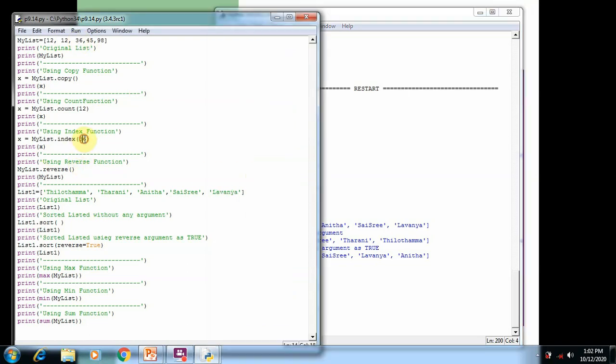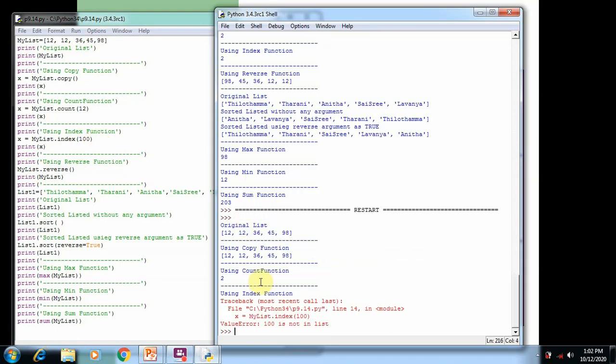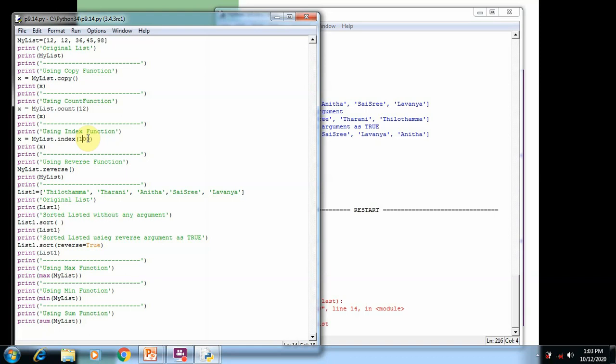If you give an element which is not available in the list, for example 100, my list dot index of 100, then you run the program, you can see the output shows an error. It means the value 100 is not in the list, so that's why it shows a value error. So when you try to use the index function, be sure that the element given in the index is available in the list.